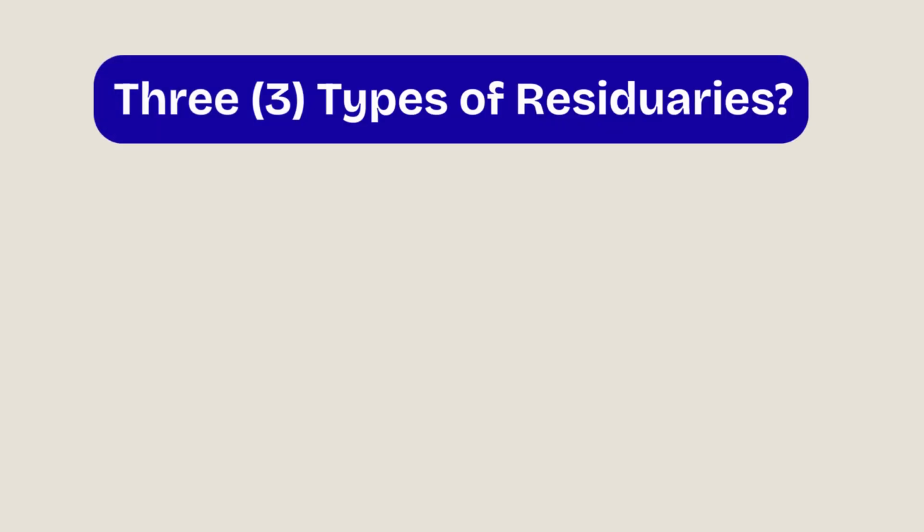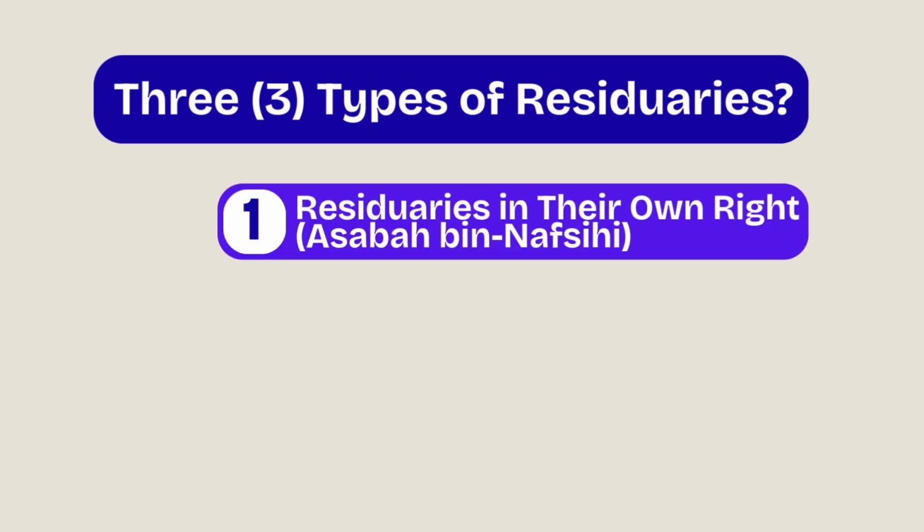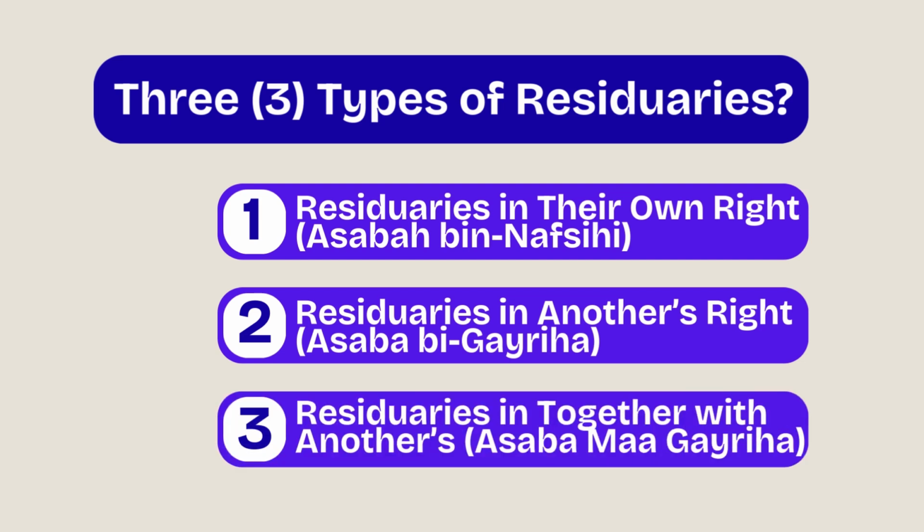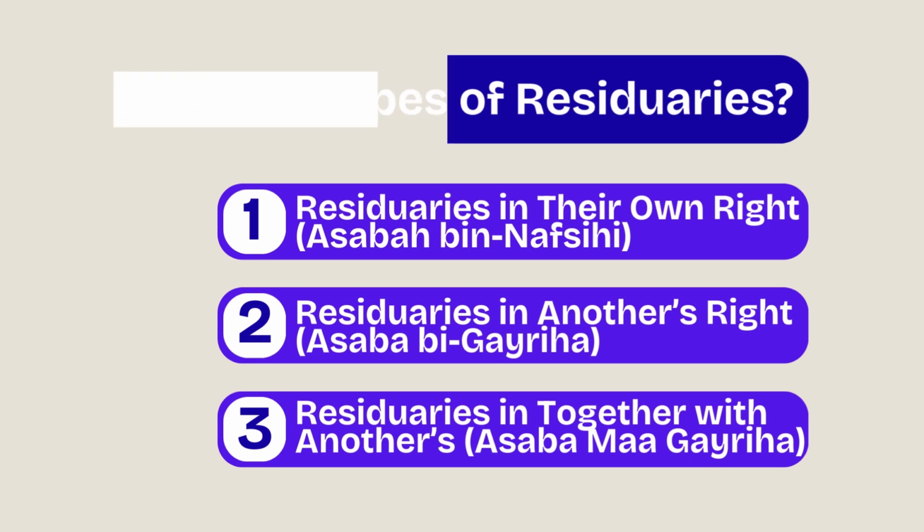Residuaries fall into three main categories. First, residuaries in their own right, ʿAṣabah bi-nafsihim. Second, residuaries in another's right, ʿAṣabah ma'a ghayriha. Third, residuaries together with another, ʿAṣabah bi-ghayriha. Let's break each one down.